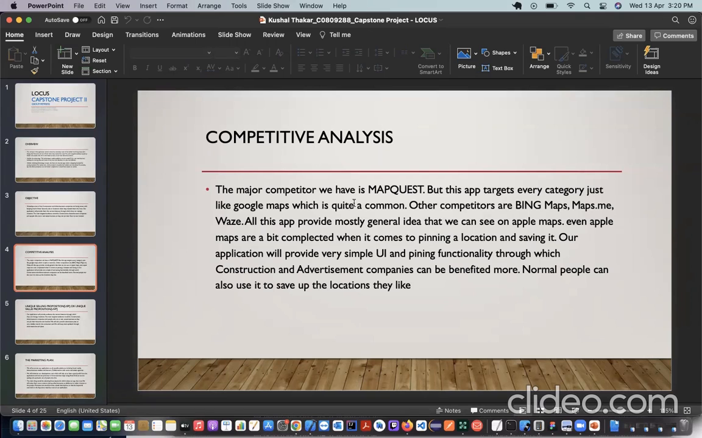So our application provides a very simple UI and pinning functionality through which construction and advertisement companies can benefit more. Normal people and audiences can also use it to save the locations they like. So this is the competitive analysis of our project. Over to the next.